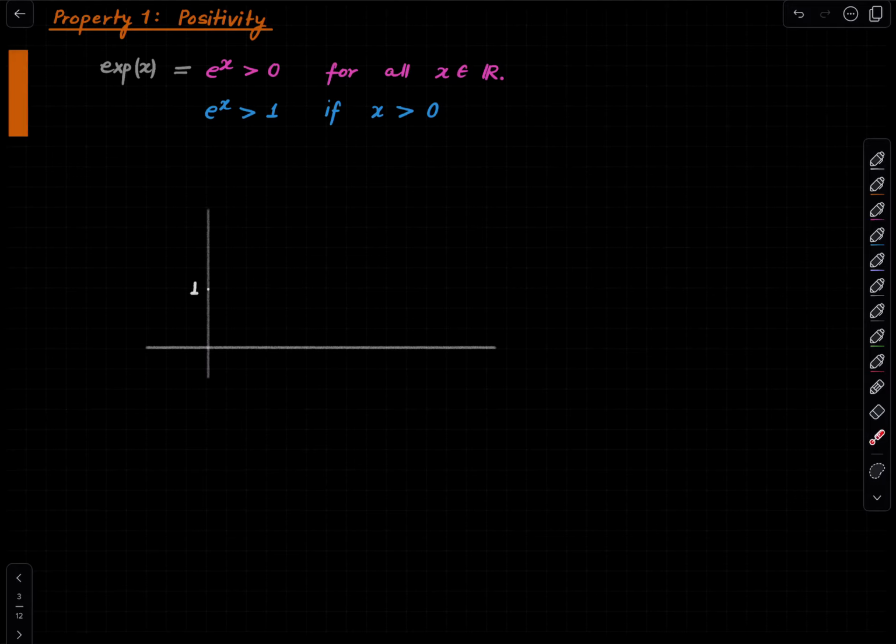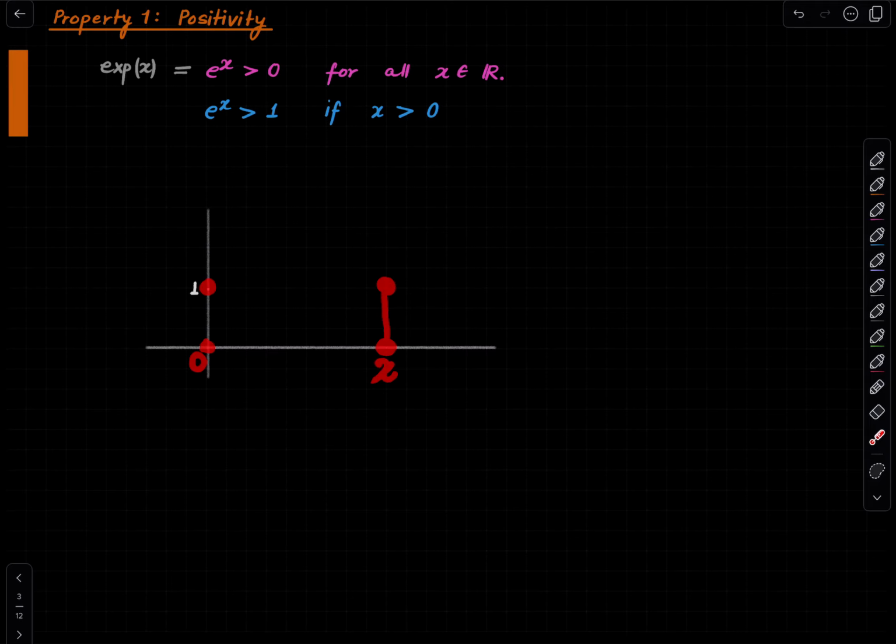Suppose the exponential function is violating this claim, then there is some positive x where the exponential function is either equal to 1 or less than 1. Suppose it is equal to 1 for some positive x, then we see that the exponential function is taking the same value at two different points, namely at the origin and at this point that we just talked about.